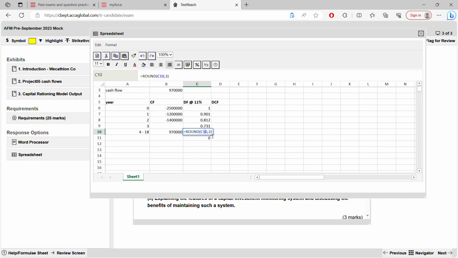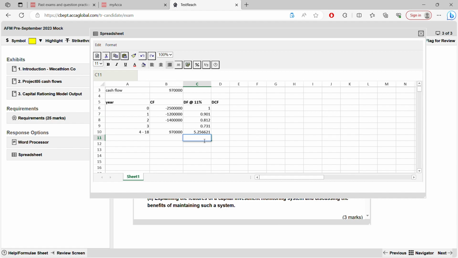It's showing the rounded figure, but 7.191, enter. Okay, we'll leave it as it is. It's fine.